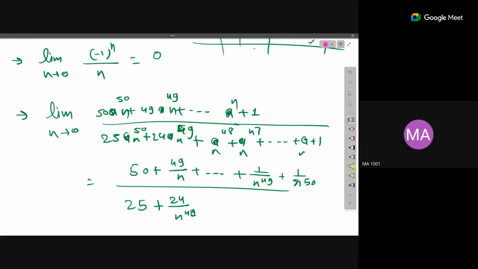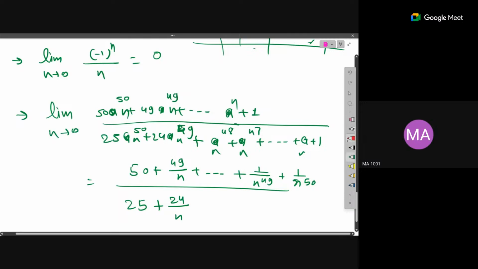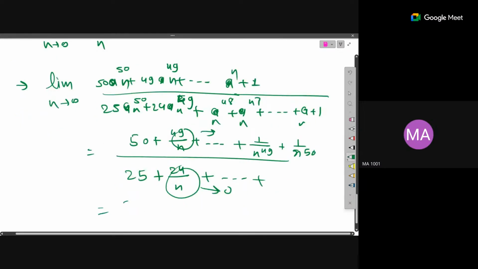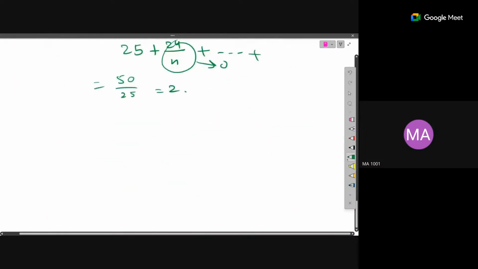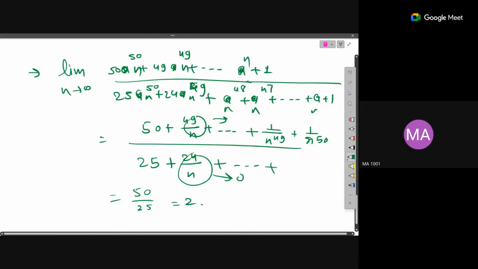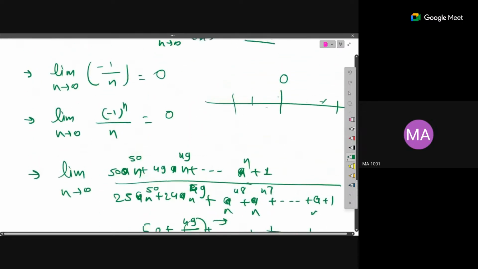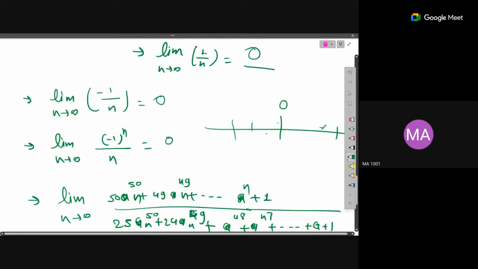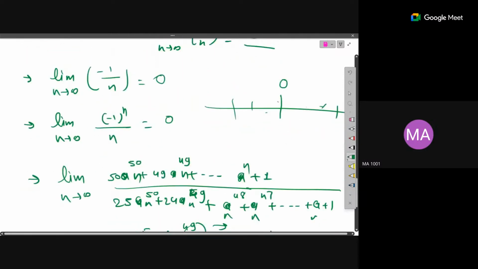Yeah, 49 plus n plus and so on, and ultimately you will get all terms which have 1 by n, and these terms will go to 0. So at the end you will just get 50 by 25, which is nothing but 2, right? So the limit of the sequence is nothing but 2. Such types of questions only will be there, because in sequences we haven't done much. So these rational sequences or sequences under the root and so on will be there.